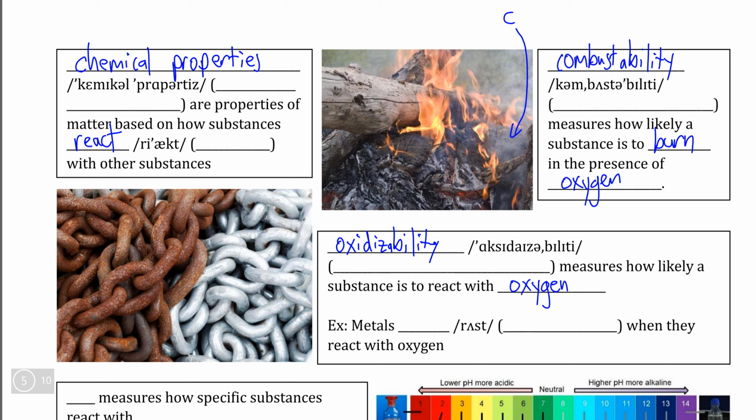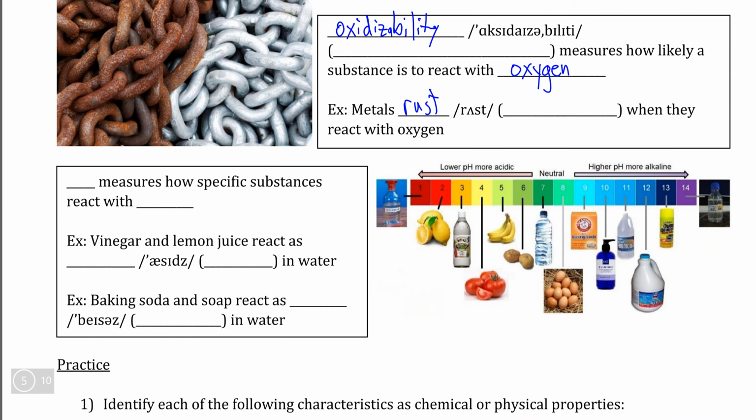Now, combustion or combustibility, burning, is what happens when burnable material reacts with oxygen. It catches fire. But in the case of metals, they react with oxygen a little bit differently. They undergo rusting, which is how we can turn these metal iron chains into this reddish brown color. This is what happens when metal reacts with oxygen in order to produce a completely different substance.